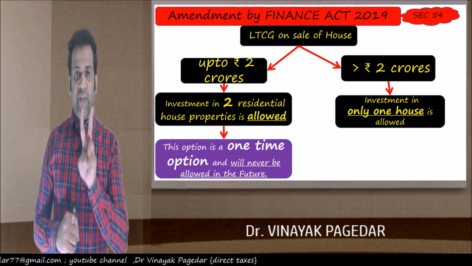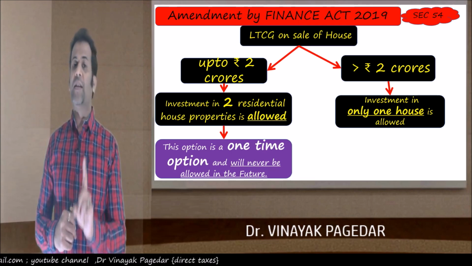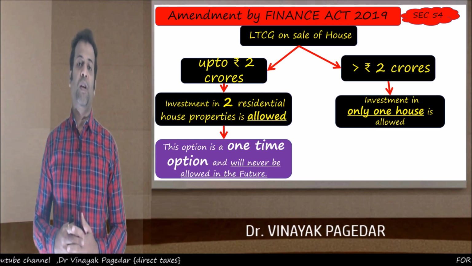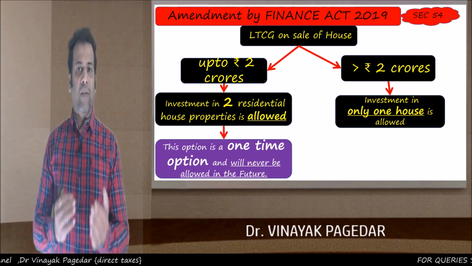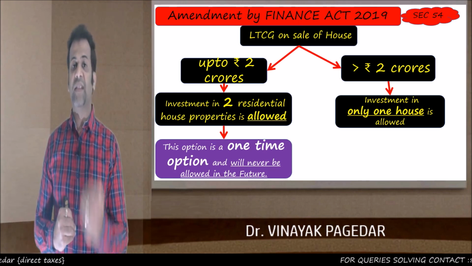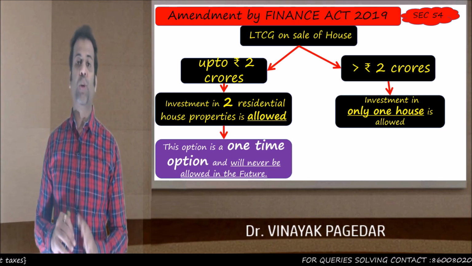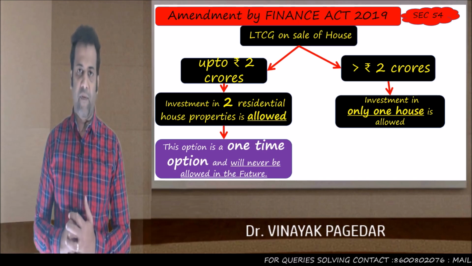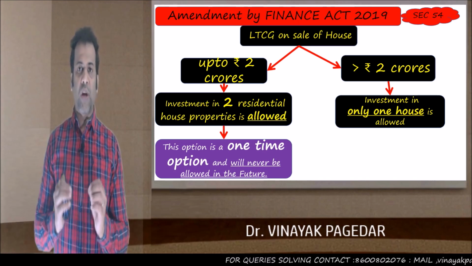That means to invest in two house properties is a one-time option in the life of the assessee, and if he has availed that option, he can never ever claim this option under this section ever in his life. Correct?